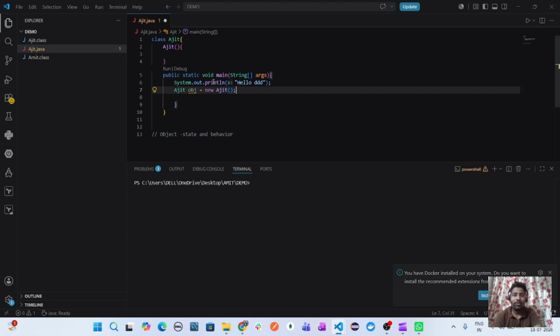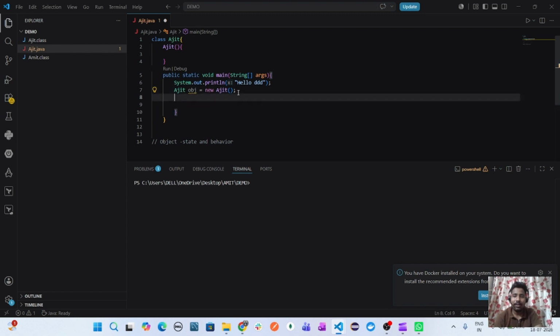So I just want to call this main method even though it is static. I will call it using the object, obj.main, and I will show you that even a static method can be called using the object reference. It will give you the stack overflow error because it is calling itself inside the method. I will just compile it.